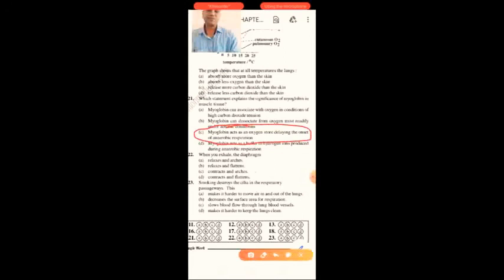The option, when you relax and flatten the diaphragm, it becomes dome shaped or arches. So